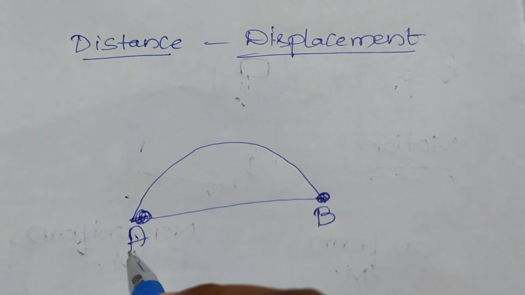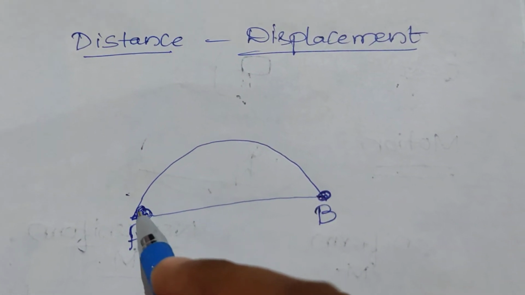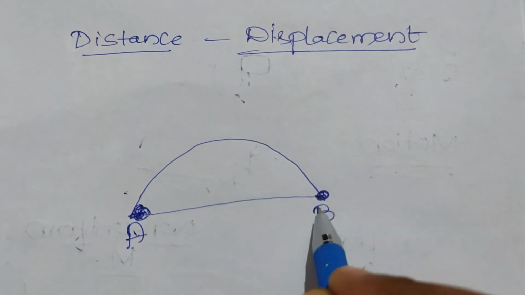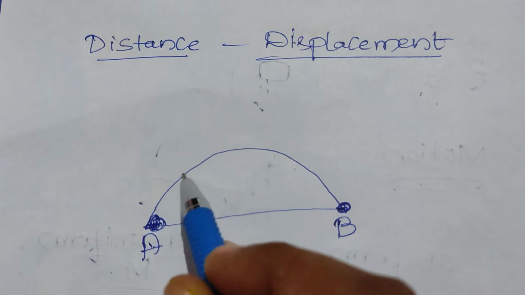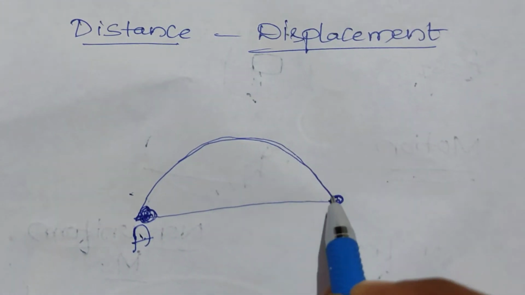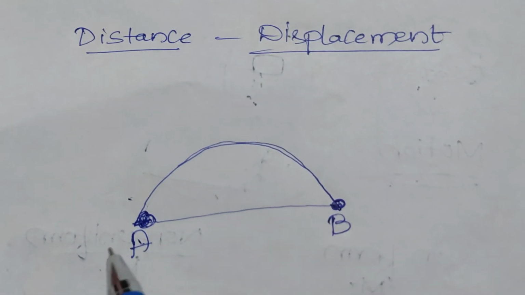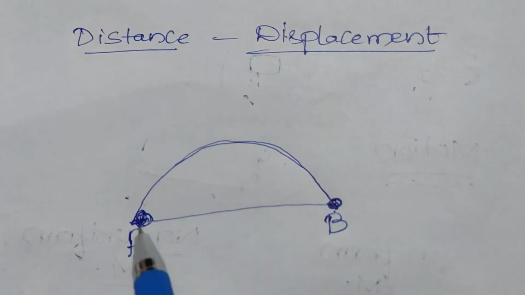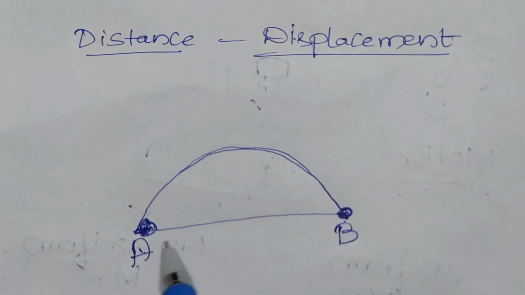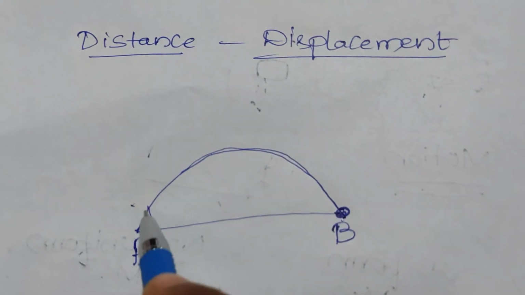The ball is reaching from point A to point B, but it takes the path like this and reaches point B. So the distance traveled is like this.